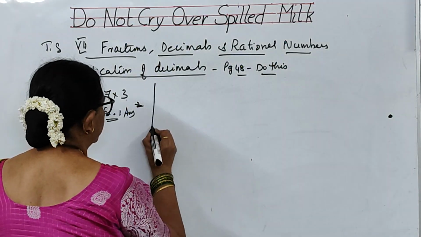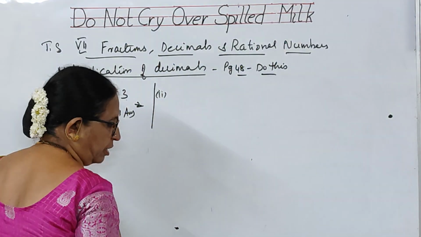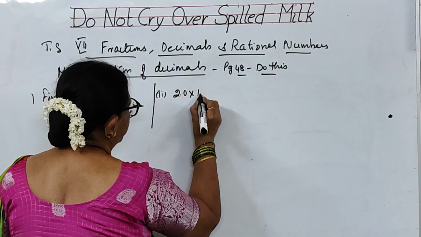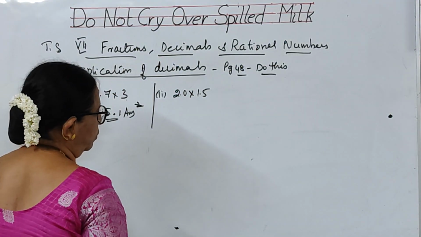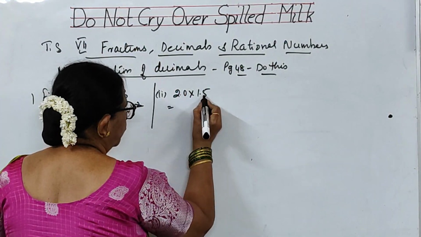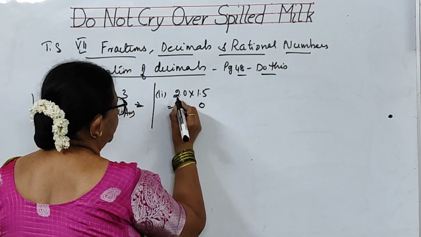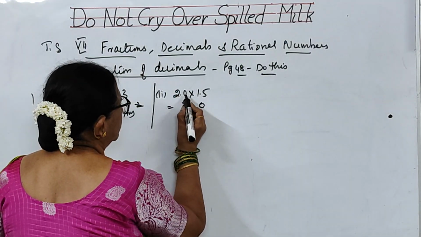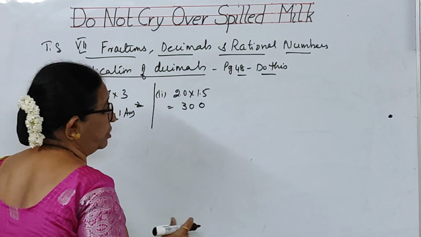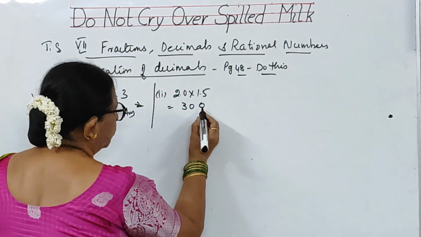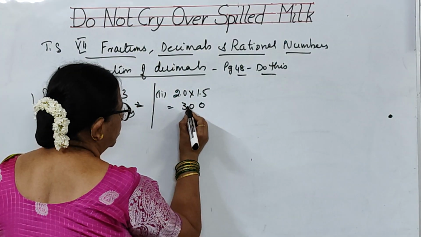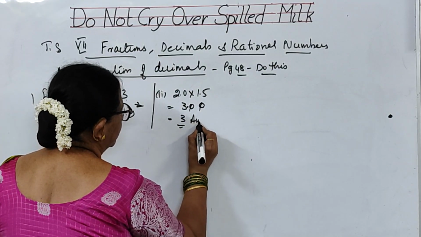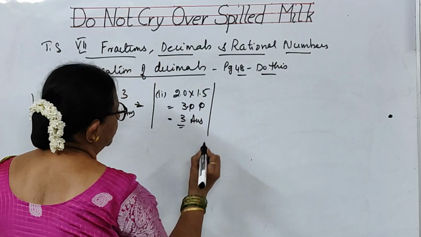Second bit. What is the second bit? 2.0 into 1.5. So I told you, first forget about the decimal. So 15 into 0 is 0. 15 2s are 30. Now count the digits. After the decimal 1 here, after the decimal 1 here. That means 1 plus 1 is 2. So before 2 digits, you have to keep a decimal. That means what is the answer, children? 3 is your answer. I hope you are following, children.